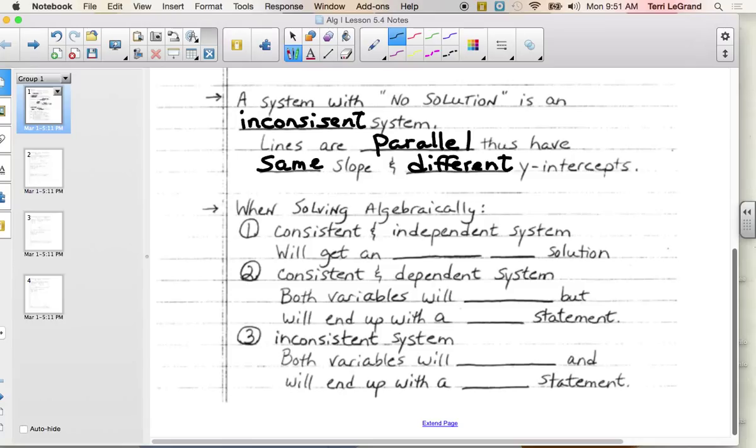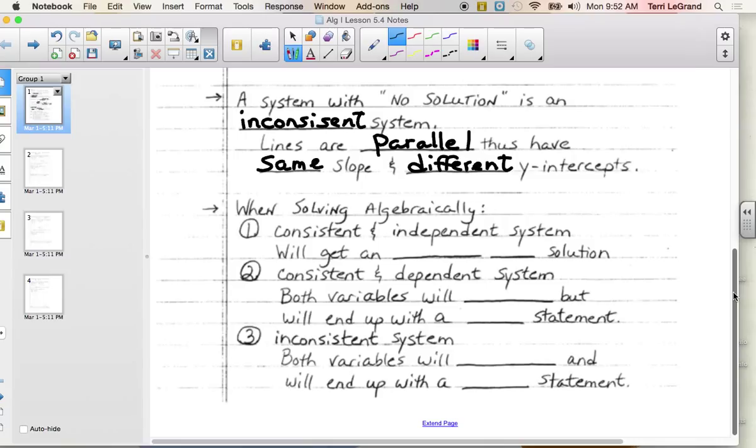Okay, so there's only one type of inconsistent system, and that's when we have parallel lines, no points in common, and we don't even have to give it another name. We just say it's inconsistent because there's only one of them. It doesn't have to be separated out from any other system. Okay, so when solving algebraically, here's what we should be able to expect, which is how we've been doing them in lessons 5.2 and 5.3.